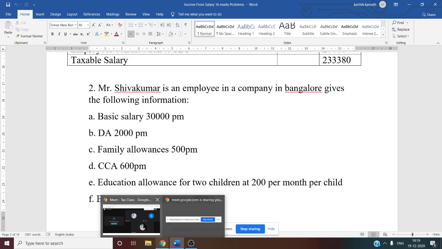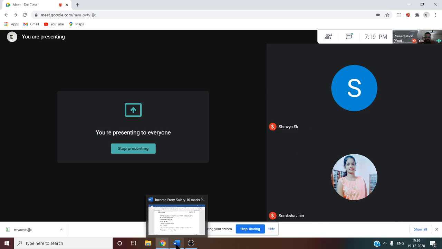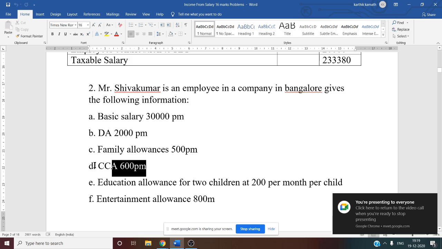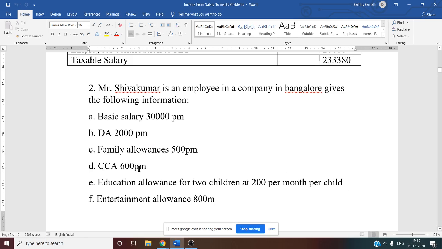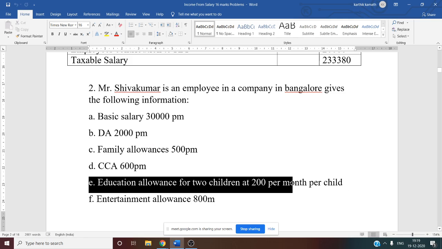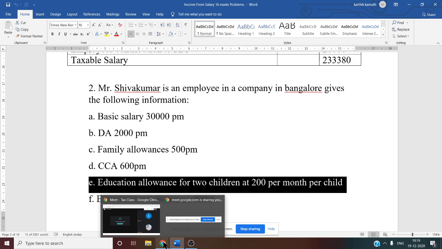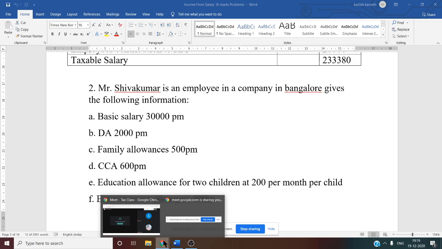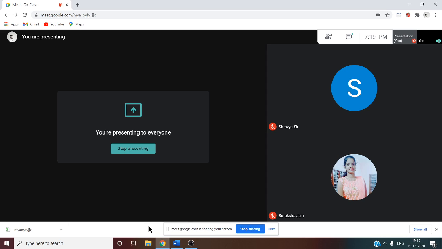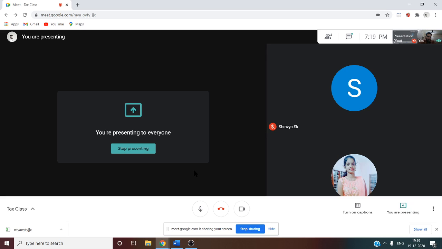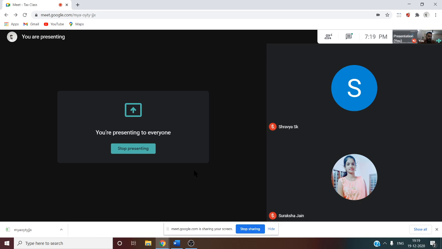Then CCA, city compensatory allowance. So this city compensatory allowance is 600 per month. Again into 12 we have to do. Then educational allowance. Educational allowance, if you see, it is for two children at 200 per month per child. But for educational allowance, there is an exemption. There is a rule. So what is the rule? That is exemption for educational allowance 100 per month per child for two children.